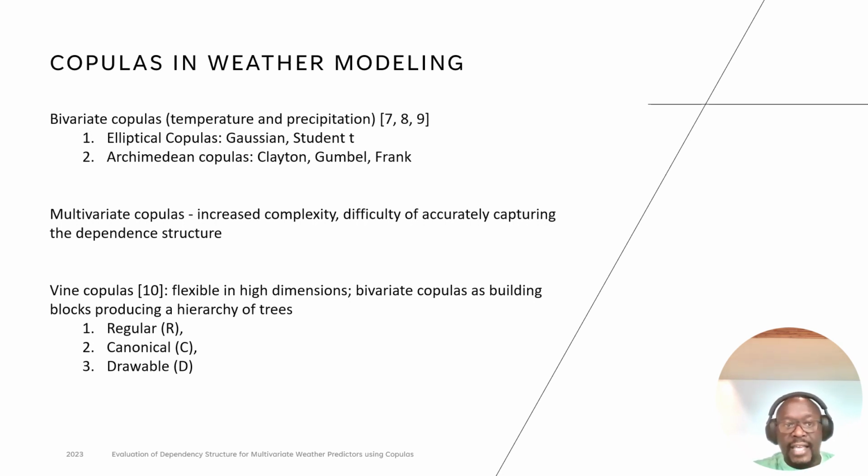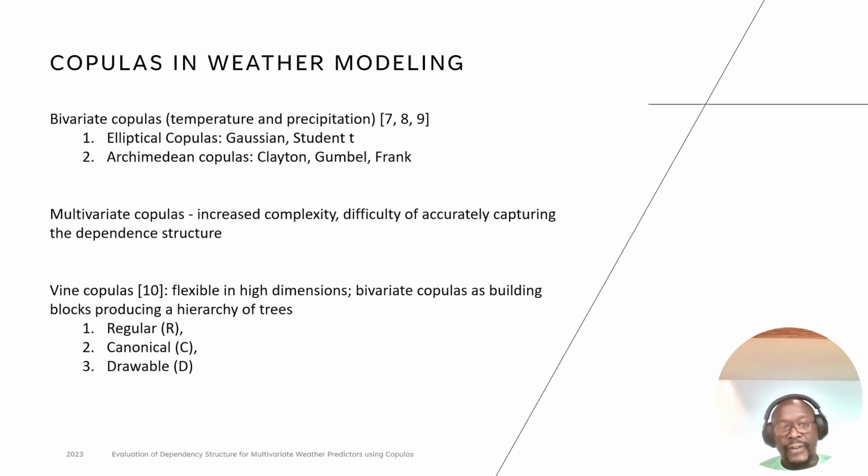Now, the alternative is the Archimedean family of copulas, and in that case, they are useful for capturing tail dependencies. So examples of elliptical copulas are the Gaussian copula and the Student copulas. And examples of these Archimedean copulas are the Clayton copula, Gumbel copula, and the Frank copula.